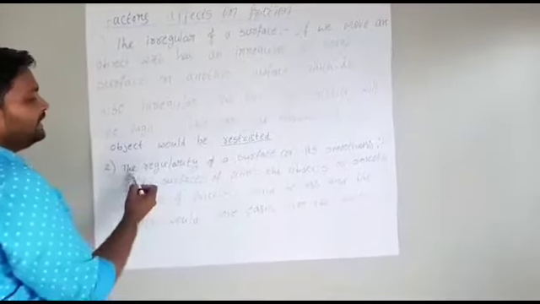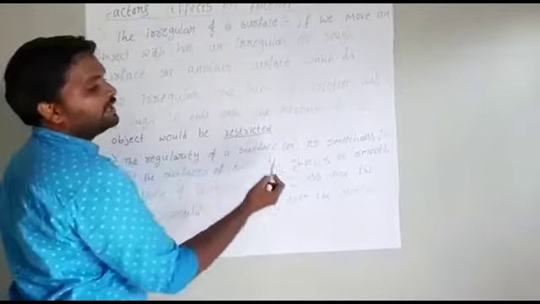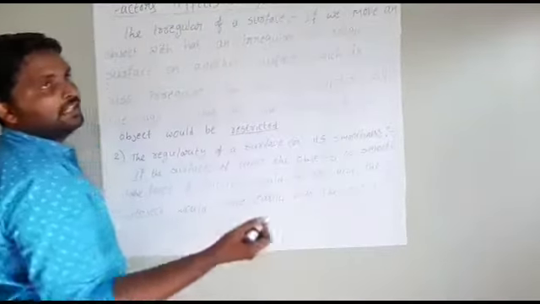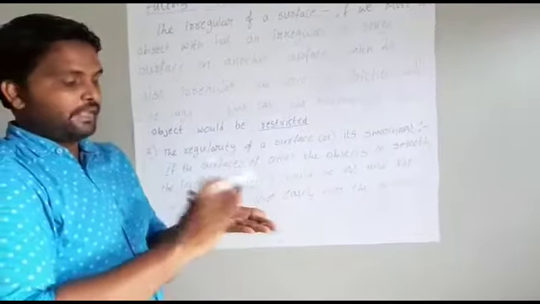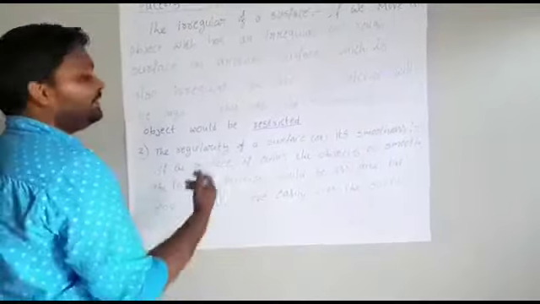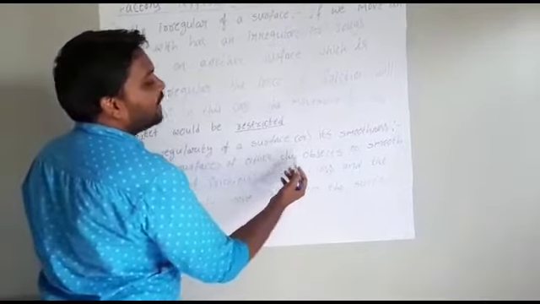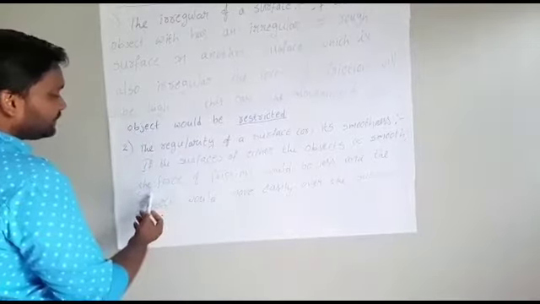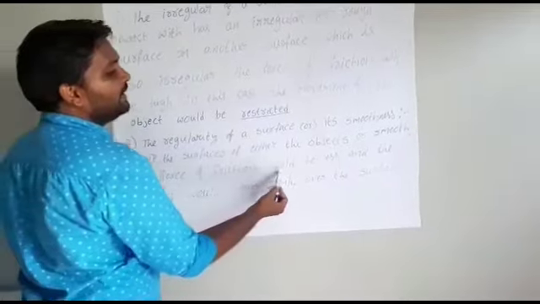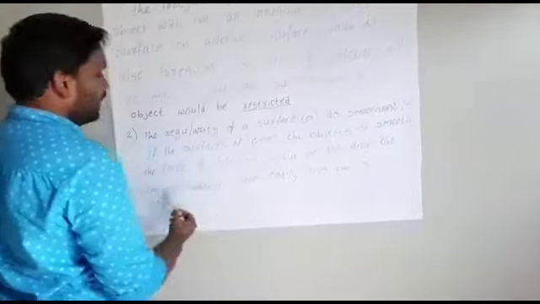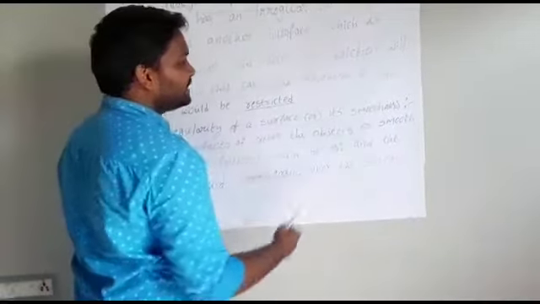Next one is the regularity of a surface, that means its smoothness. If the surfaces of the objects are smooth, the force of friction would be less and the object would move easily over the surface.